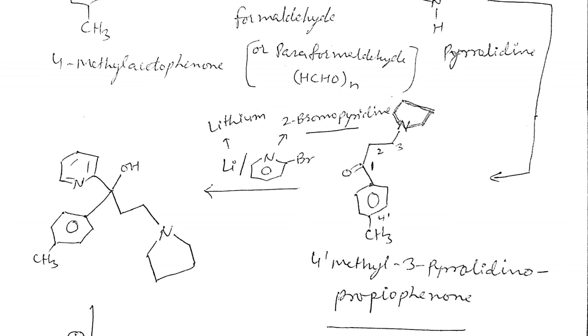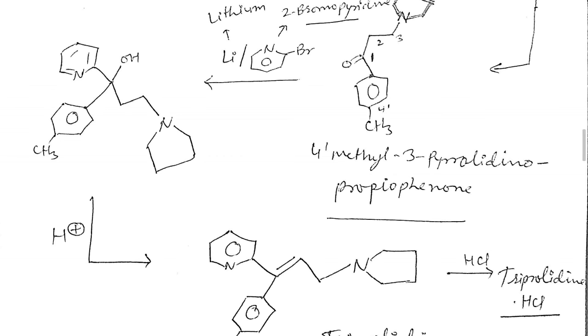So what happened? The ketonic group at position number 1 is converted into the hydroxyl group, and from position number 2 the bromine will be removed. This compound will be formed. Look at here, the bromine will be removed, and carbon number 2 of the pyridine will join with the carbon number 1 in the propiophenone.